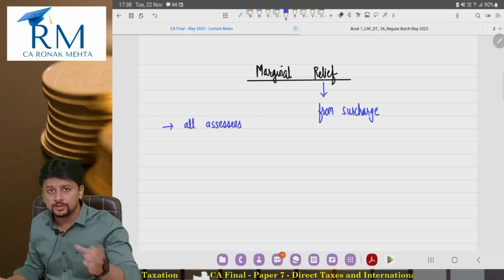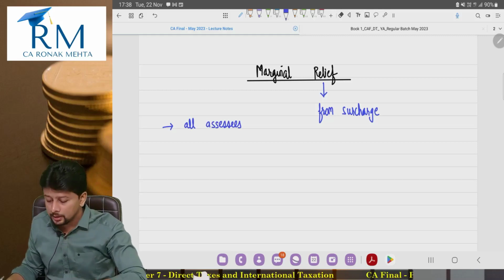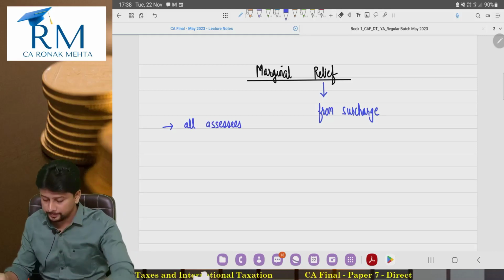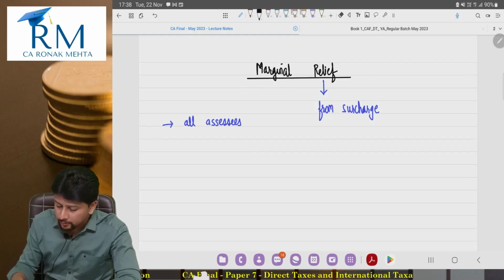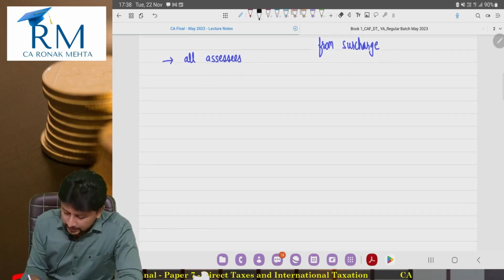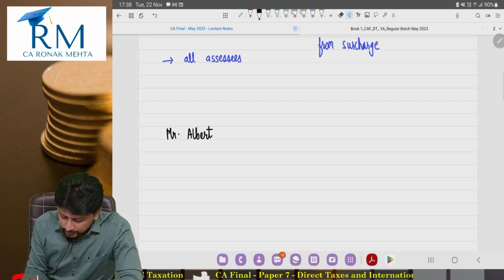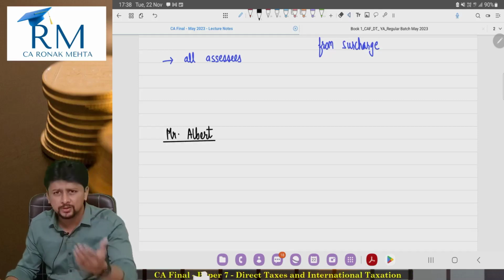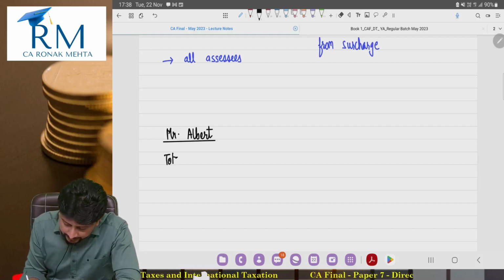It's not a concept which is restricted only to individual and HUF. Companies, partnership firms are also entitled to this marginal relief. Now see, why do you need marginal relief? What is the need? What is the basic concept of this? Let's imagine there is one person, Mr. Albert. Let's take the example of an individual. Albert, resident of India, aged below 60 years. And this Albert has a total income of exactly 50 lakh rupees.